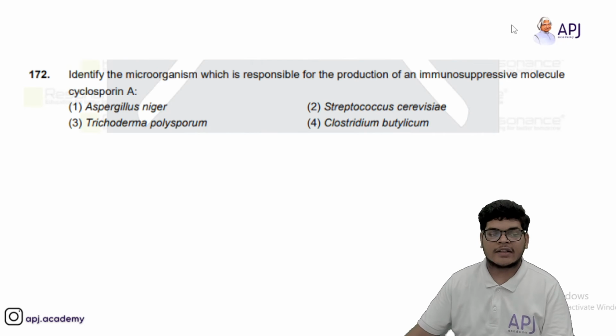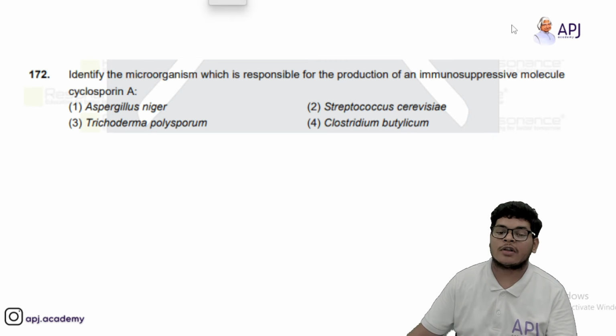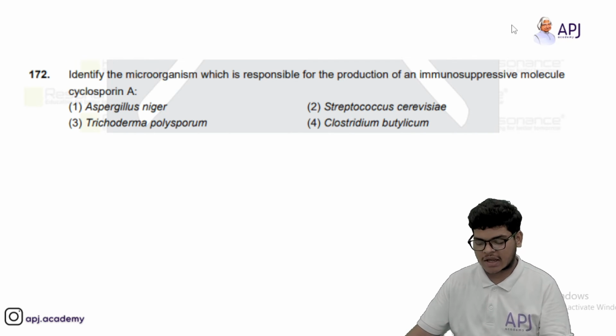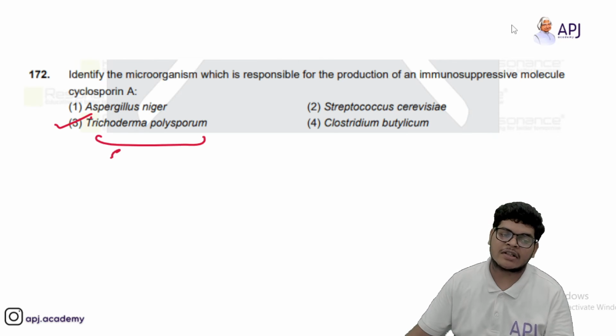Okay. Then we have identify the microorganism which is responsible for the production of an immunosuppressive molecule cyclosporin A. So इसका आंसर होगा ट्राइकोडर्मा पॉलीस्पोरन. ये इसी की वजह से हमारी साइक्लोस्पोरिन मेडिसिन बनती है, मॉलिक्यूल बनता है.